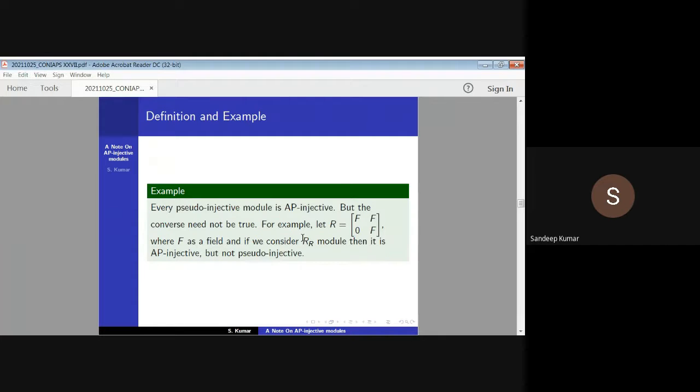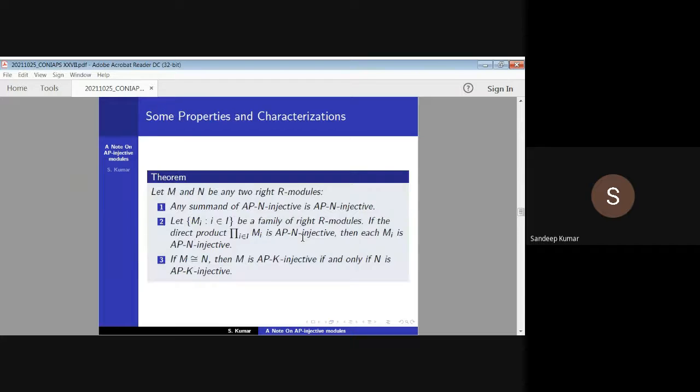Every pseudo-injective module is AP-injective, but the converse need not be true. For example, suppose that R is equal to the upper triangular matrix ring with entries F, F, 0, F, where F is a field. If we consider R as an R-module, then it is AP-injective but not a pseudo-injective module.